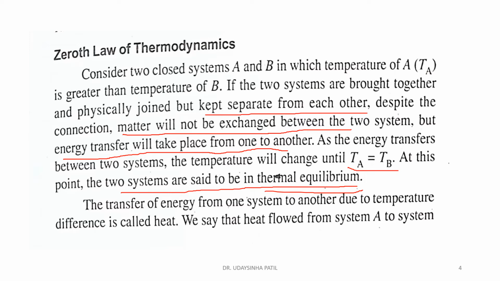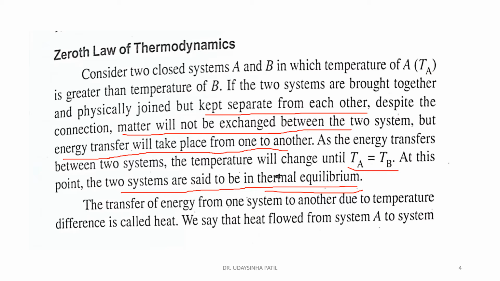When the B system is in thermal equilibrium with the closed system C, that means TB is equal to TC, then we can say that they are also in thermal equilibrium.